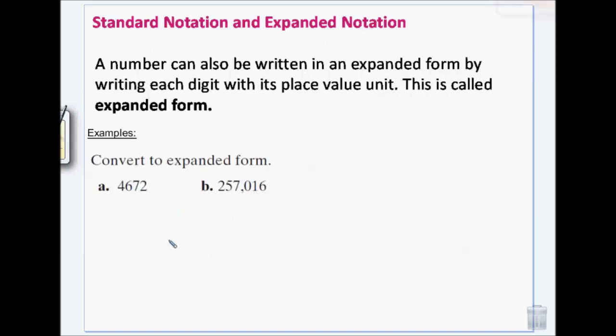In case you're wondering why do we have to do this, it's so that you can do things that make it easier. So 4,672 is 4,000 plus 600 plus 70 plus 2.